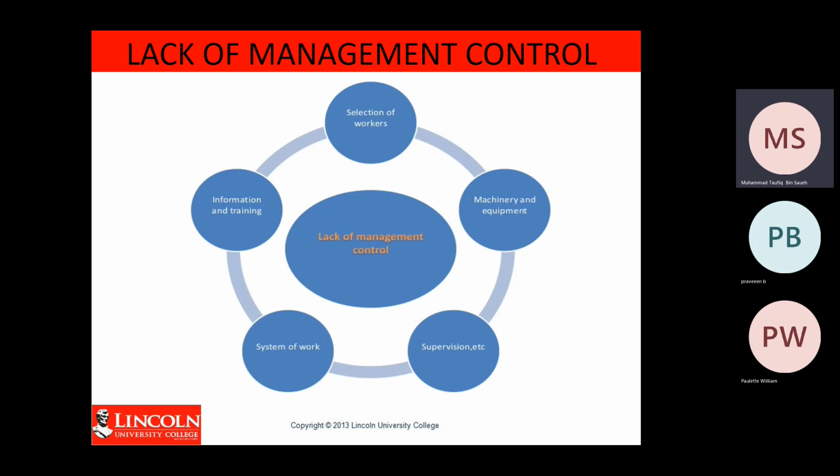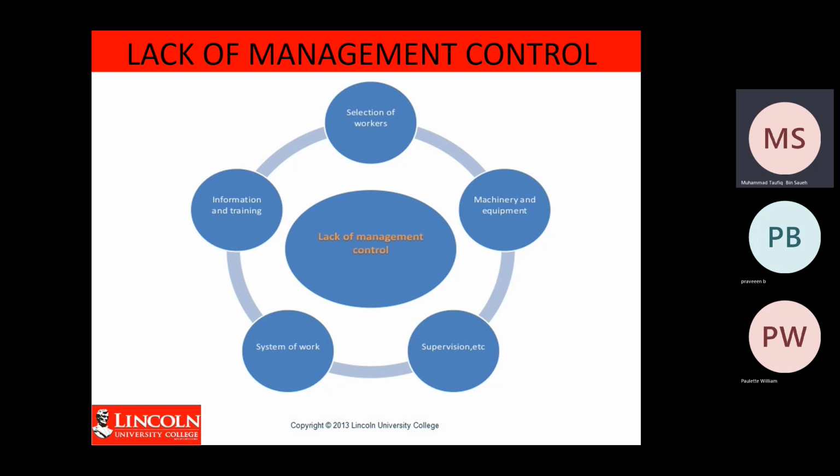But maybe because of a lack of management skill or management control, you appoint somebody who does not have enough skill or experience to do the work. So you select the wrong workers to do the wrong job. This is one of the reasons why accidents can happen.